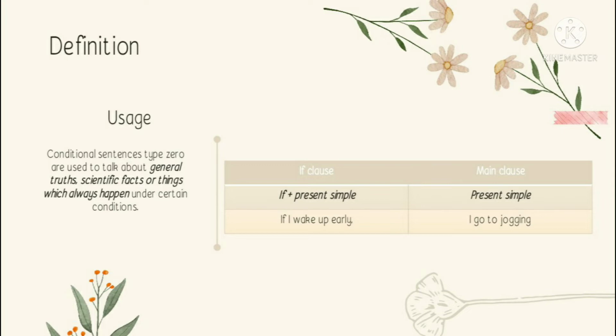It can be concluded that the zero conditional is used to talk about things that are always right and things that always happen. With the formula, if clause, if plus present simple, and the main clause, present simple. In this zero conditional, we use verb 1 because it is in the simple present form. You can see from the example, if I wake up early, I go jogging.